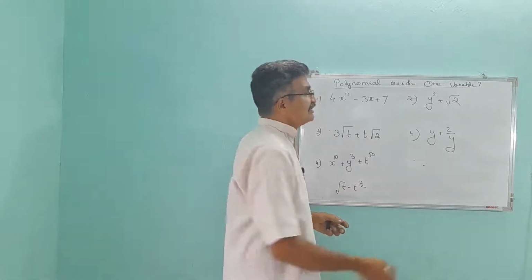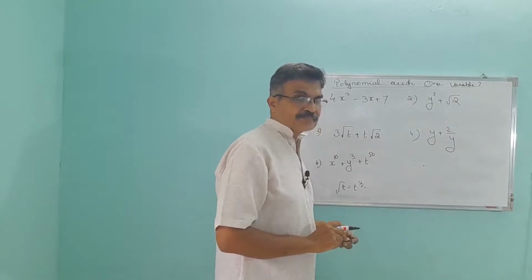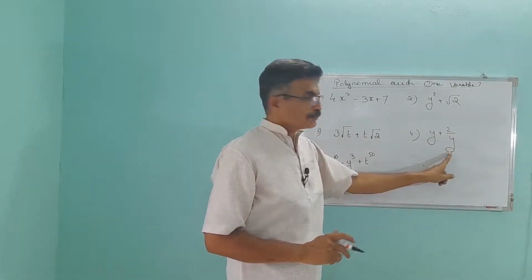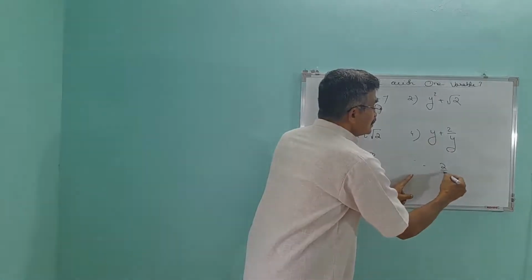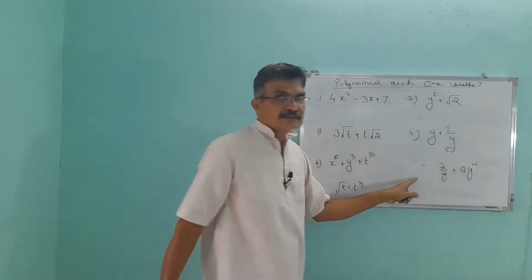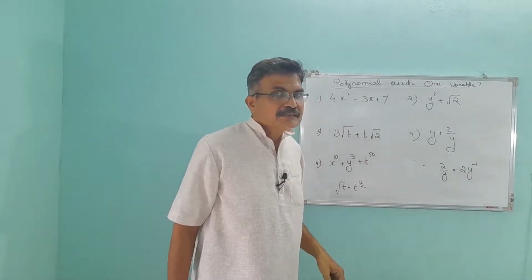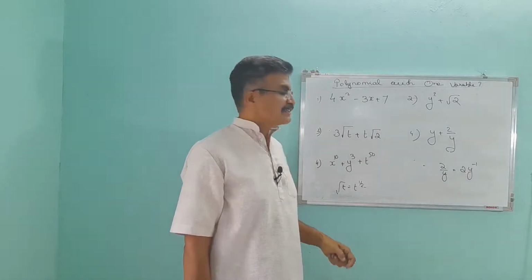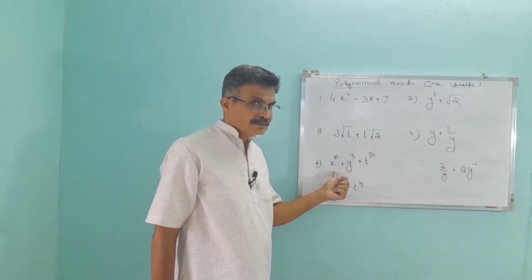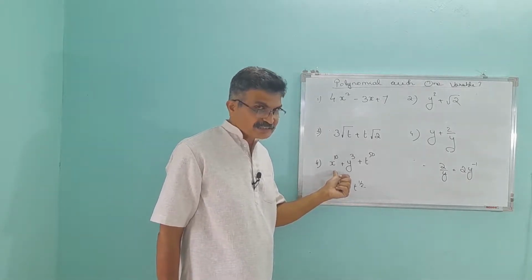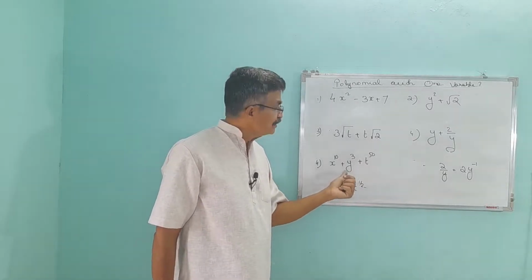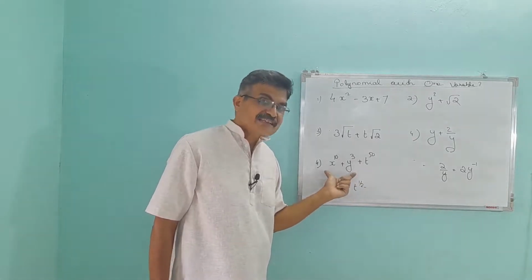Why? Yes, 2 by y. Here the power of y is minus 1. 2 by y means 2 into y raised to minus 1. It is not a whole number. So this is not a polynomial. This one is an algebraic expression. Whether this is a polynomial with one variable? No. How many variables are there? This is a polynomial with 3 variables.